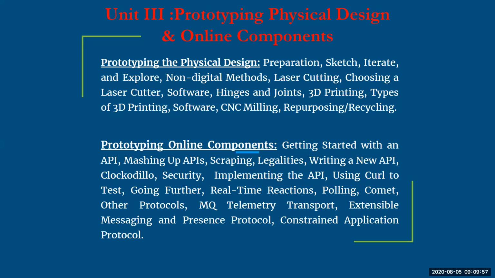If I talk about IoT, and with respect to IoT, when we talk about physical design, we are going to deal with off-the-shelf components like your breadboards, microcontrollers, sensors, and actuators, and we are going to combine them together and come up with the physical design. But apart from IoT, if you're just dealing with the physical design, where you want to design the structure of your external prototype, what are the different ways?